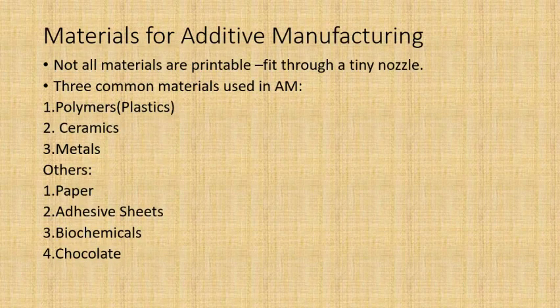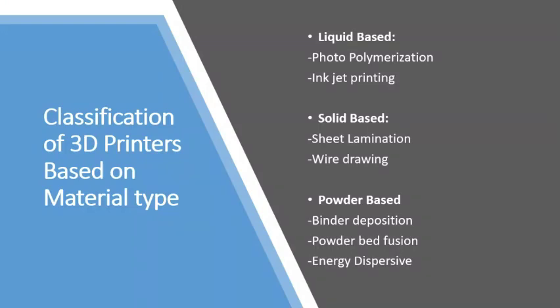What kind of materials can you use for additive manufacturing? Not all materials are easy to manufacture with 3D printing, especially hard materials like titanium. Since huge development has come in additive manufacturing to handle hard materials, right now you can go for polymer materials, ceramic materials, and metals. Of course, there are others too: paper printing, adhesive sheets, biochemicals and even chocolates.